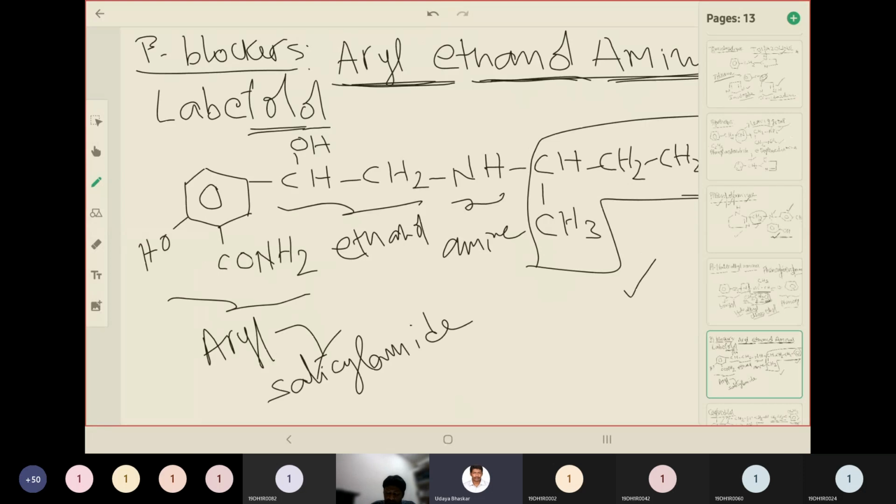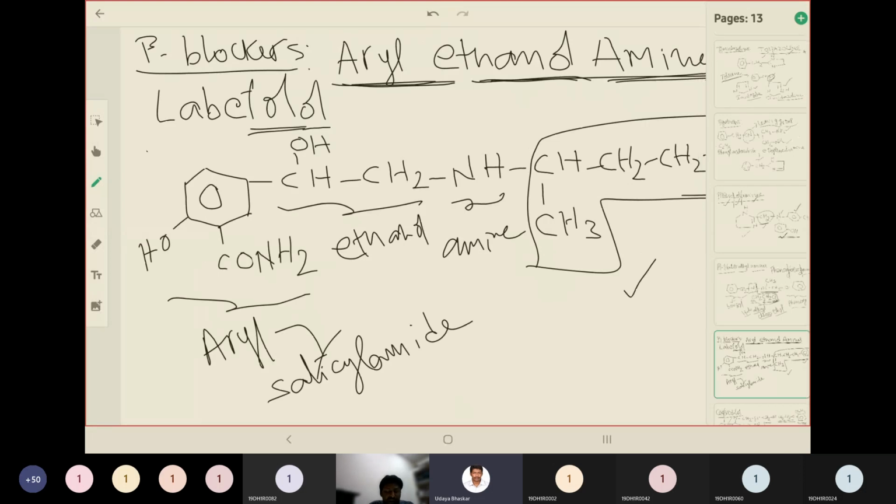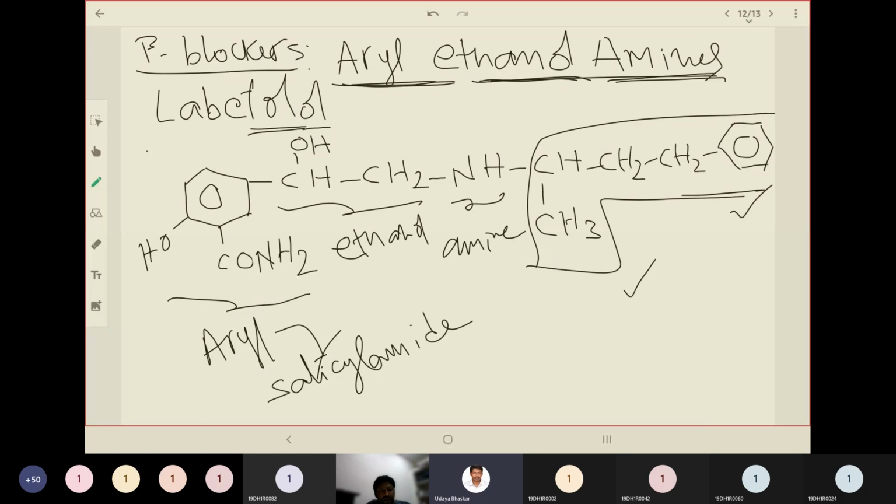Then we proceeded with the previous compound. We saw all the chemical structures and important synthesis of tolazoline. We have finished alpha blockers. Now we have remained with beta blockers.